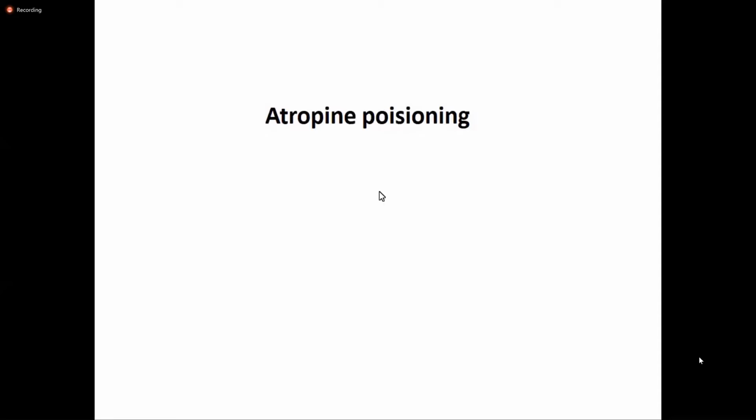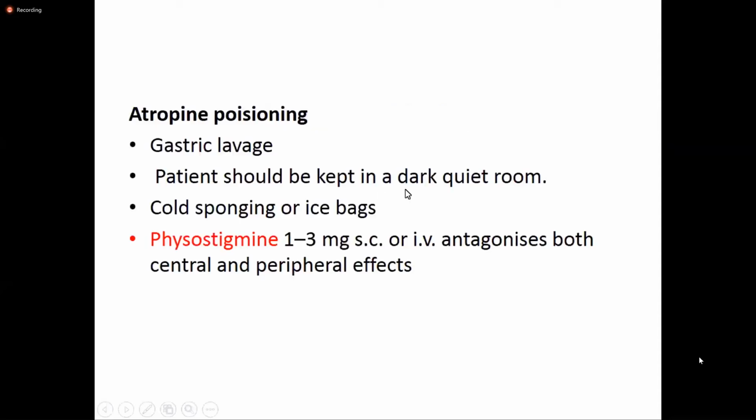So gastric lavage should be done, in order to remove the unabsorbed substances, and the patient should be kept in a quiet, dark room. So why should this patient be kept in a quiet dark room?